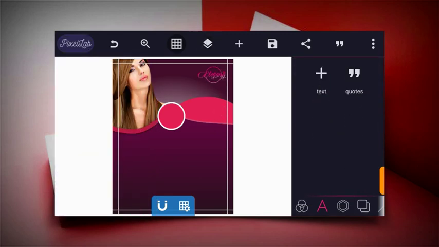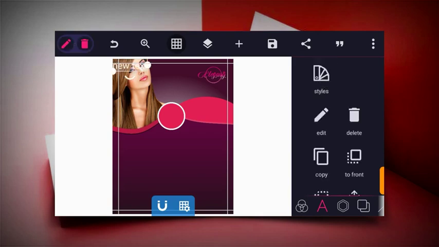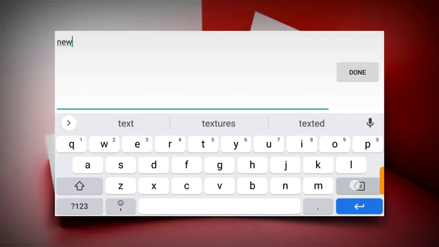So the next thing to do is to type in our beauty salon text. Remember, if you are making a beauty flyer, you have to be using beauty and makeup fonts. They are fonts meant specifically for beauty and makeup. So this is beauty salon. All right, I'll just give it a space here. Beauty salon.